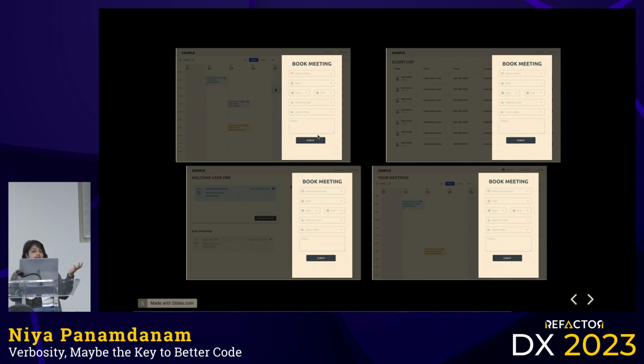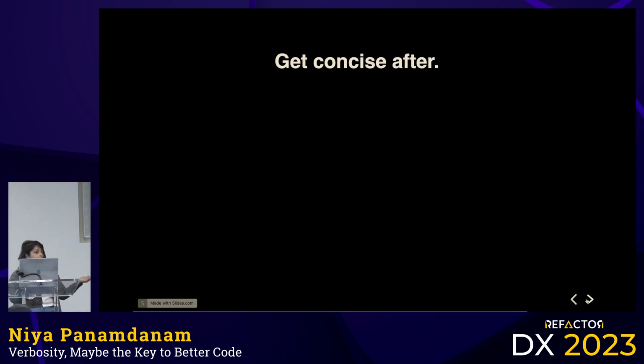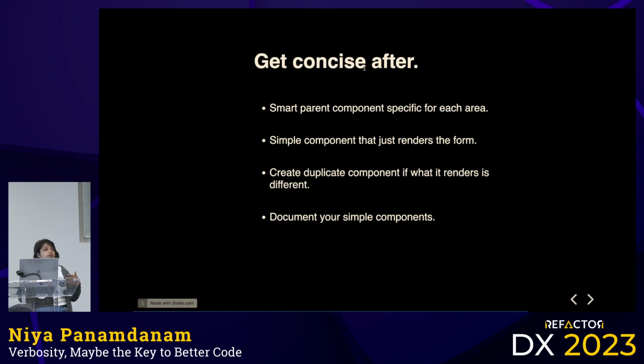Long term, this could even build out differently where they have separate fields for the accountants versus the clients. So it makes no sense right now to go ahead and make them into one component. So go ahead and make them into 4 components, because later, we can get concise after. As we're building those things out, we can go back, and it's much easier now to bring these 2 duplicate areas that are very similar into one component.